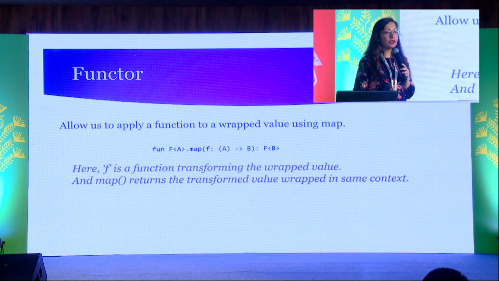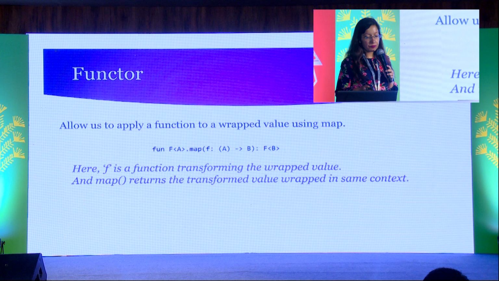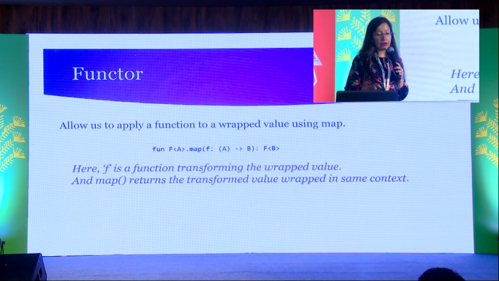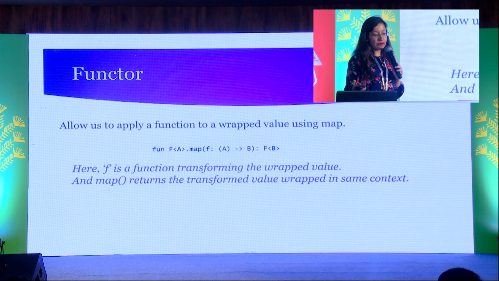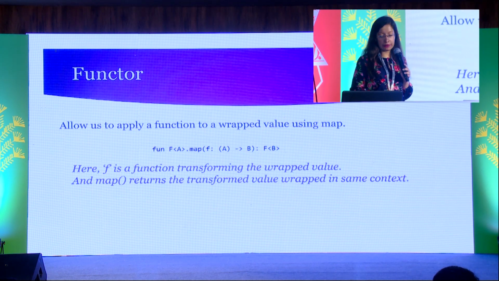So Functor is used to apply a function to a wrapped value using the map function. Here you can see we have a function from A to B. We have a wrapped value F of A, and then we get a wrapped value F of B. So f is the function which transforms the wrapped value, and map returns the transformed value within the same context.